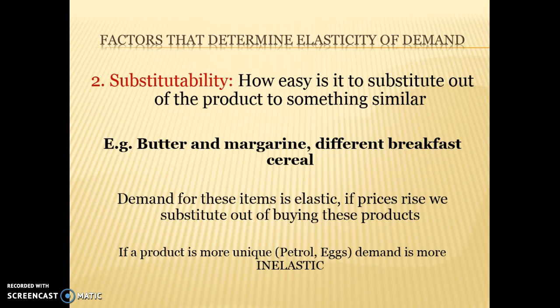Substitutability. If something has a lot of viable substitutes, they're more likely to have a higher elasticity of demand. So for example, if we're at the Queen Victoria Market and we have 7 or 8 different stalls all selling oranges and apples, these products are likely to have a more elastic demand curve purely because if we increase the price, someone's just going to jump into one of the other stalls and buy the products there instead. So products that are easily substitutable are going to have a more elastic demand curve.